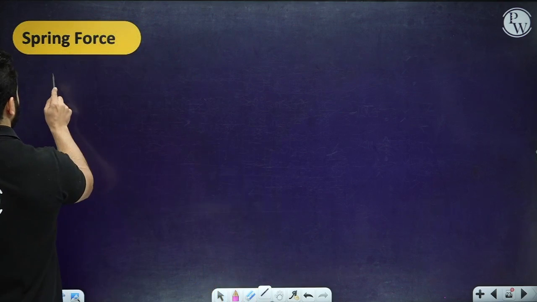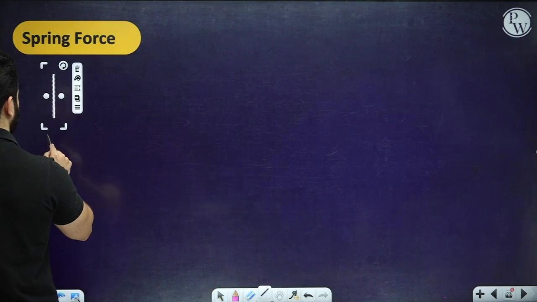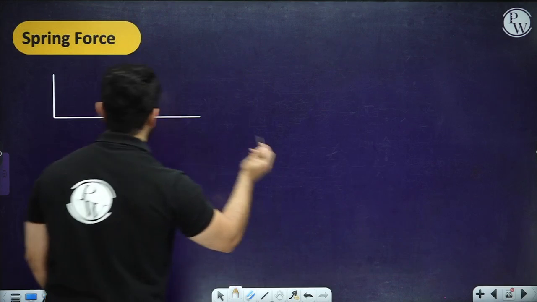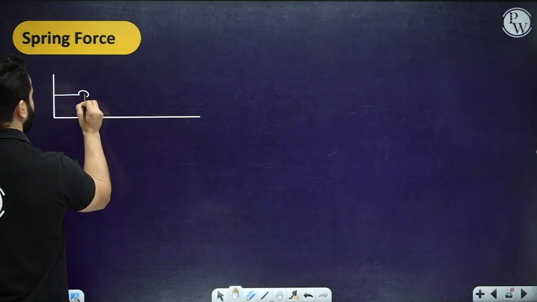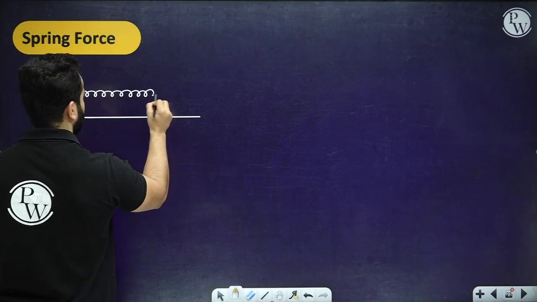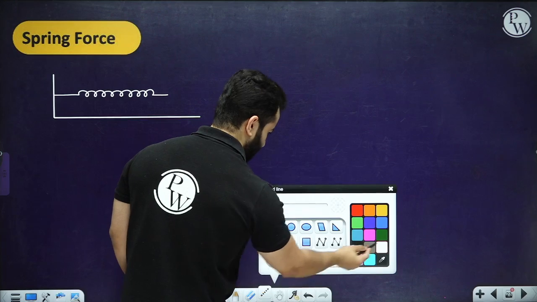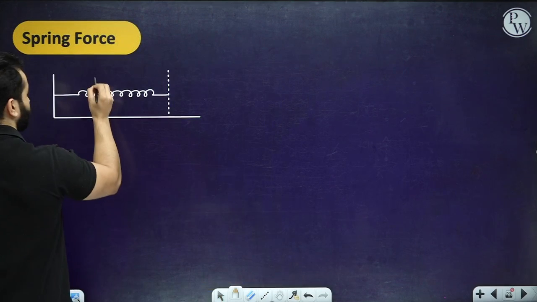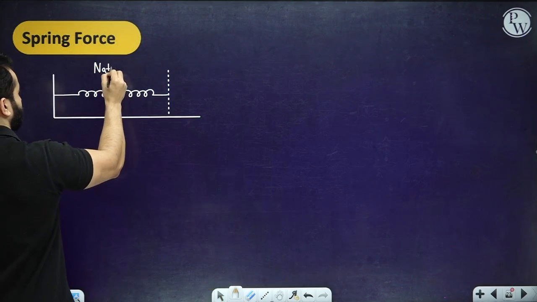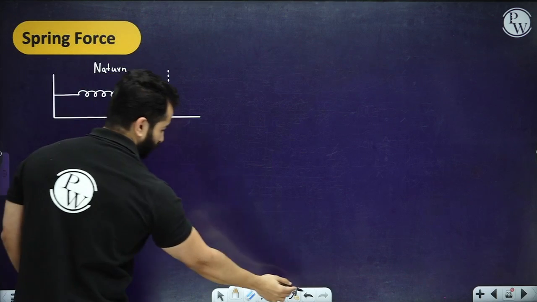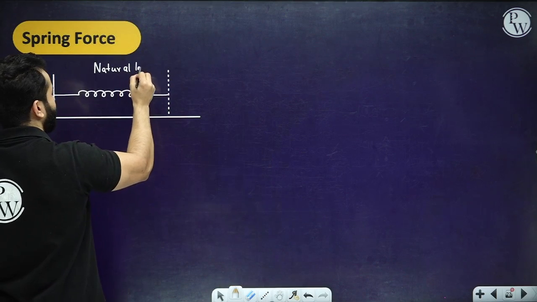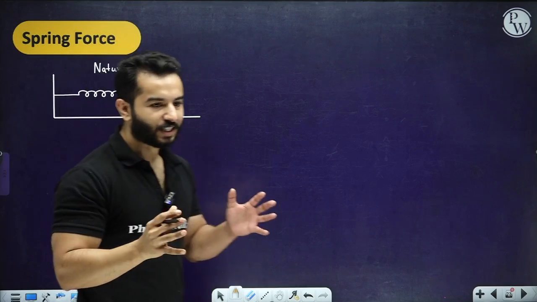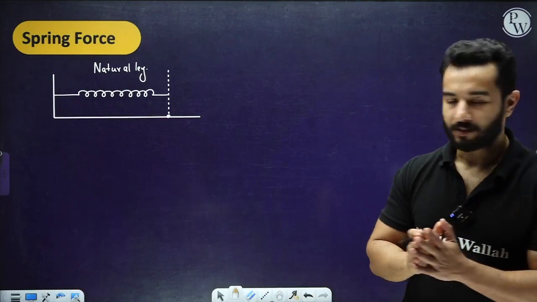So let's suppose we have got a wall over here and we have attached a spring something like this, and let's say this is right now in its natural length. Natural length basically means that there is neither extension nor any compression, right?